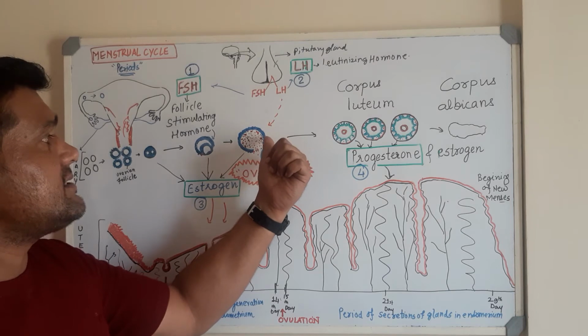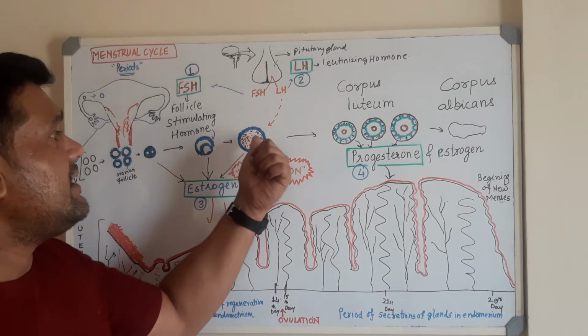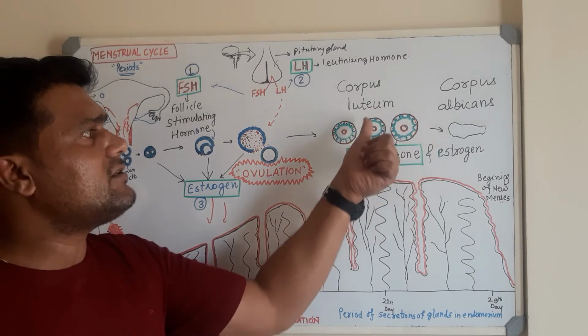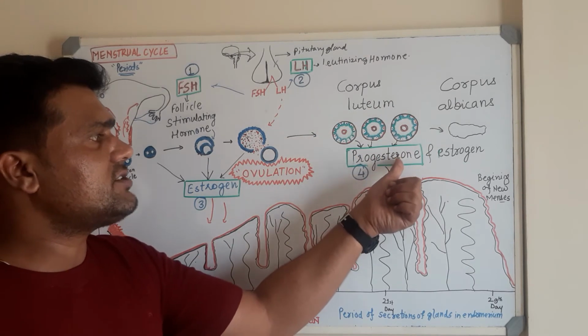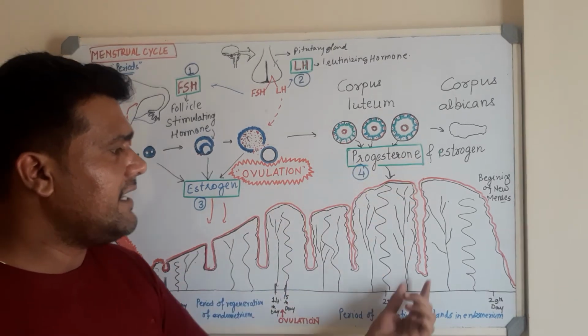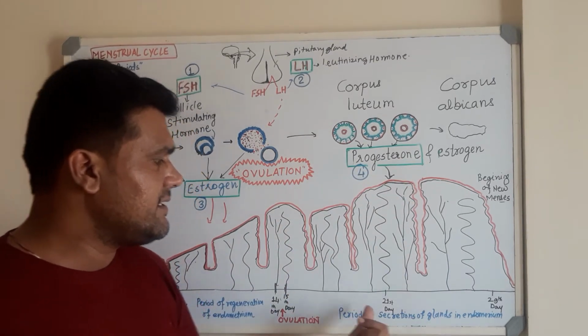This follicle then develops into the corpus luteum that brings about the secretion of the hormone called progesterone. It again brings about the relative development of the endometrium. What is responsible during this period?